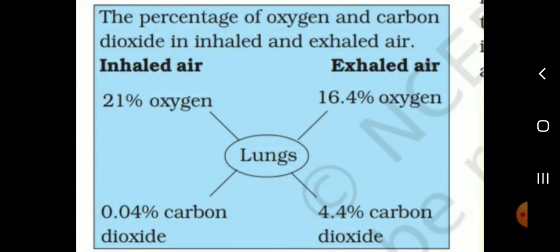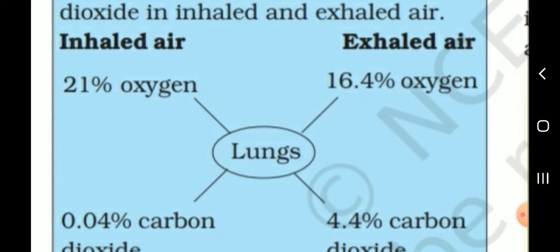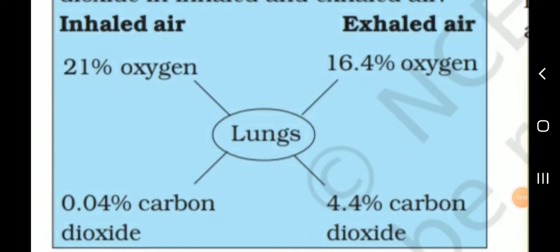Next, see the percentage of oxygen and carbon dioxide in inhaled and exhaled air. First inhaled air, then exhaled air. See the diagram, students. Inhaled air has 21% oxygen, exhaled air 16.4% oxygen. Next, carbon dioxide: inhaled air has 0.04% carbon dioxide, exhaled air 4.4% carbon dioxide.